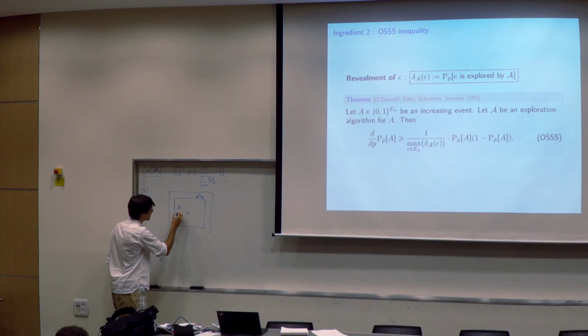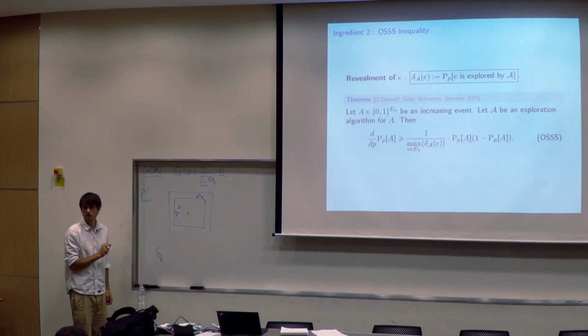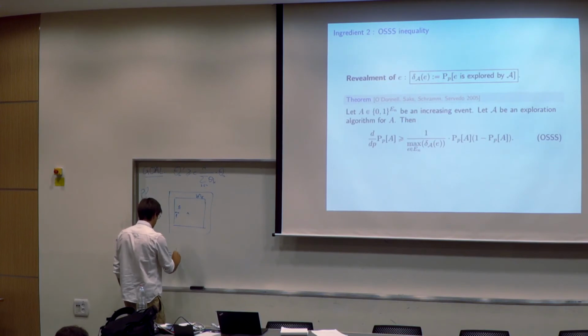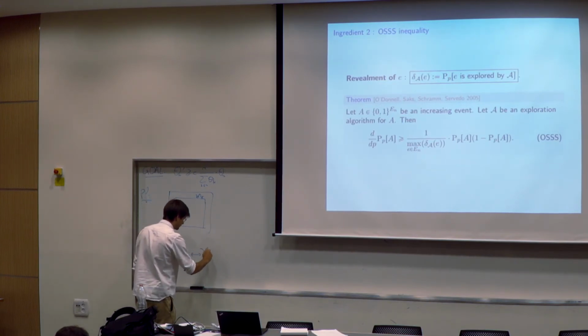Let me condition on one quantity, which is the distance of this edge from this surface. So delta E is the probability that the edge is connected to this random surface.